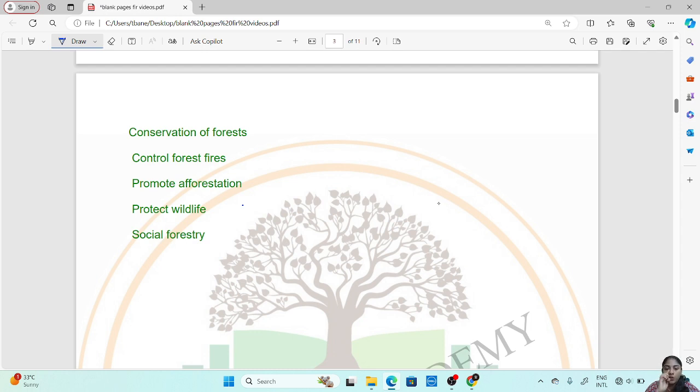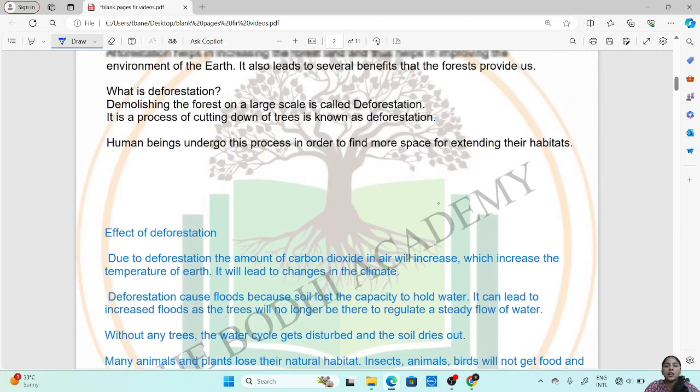Then also social forestry is when we take certain kinds of goods from the forest. So if we conserve forest, this will also be possible. This is all that we will see in this class.